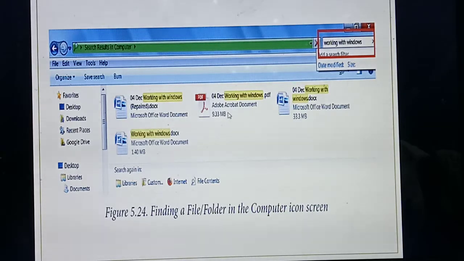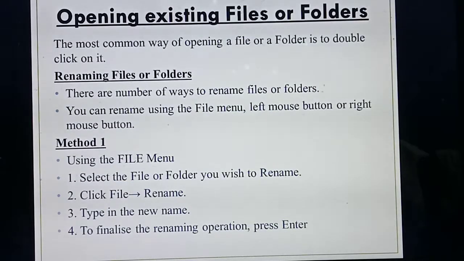Understood? You have already studied that you need to find the files from where? The Start button, isn't it? That is, above the Start button in the search box or See more results. What's the next thing? Using the computer icon. For that you should open the computer icon, and in the computer icon you need to type in the search box and search. Understood, students? Two steps. Okay.